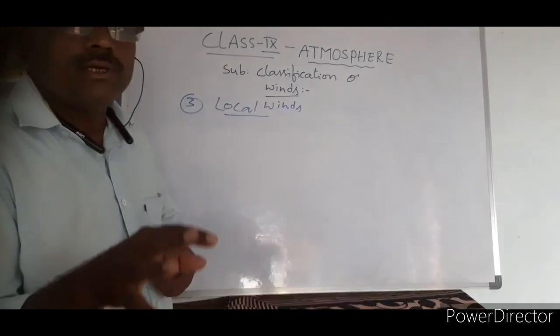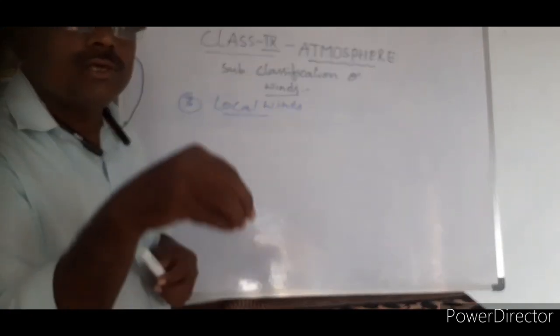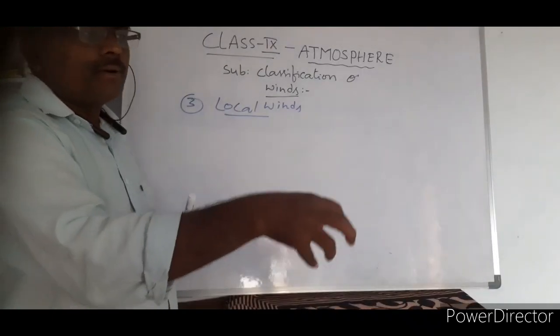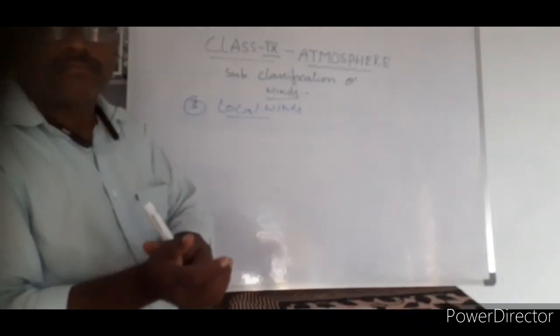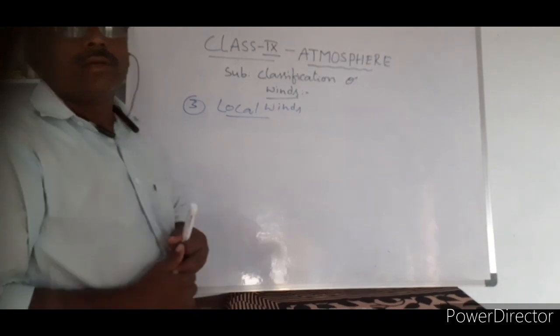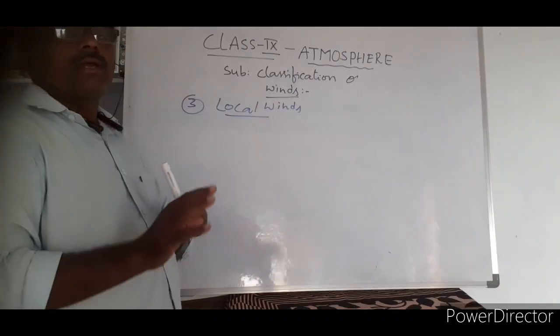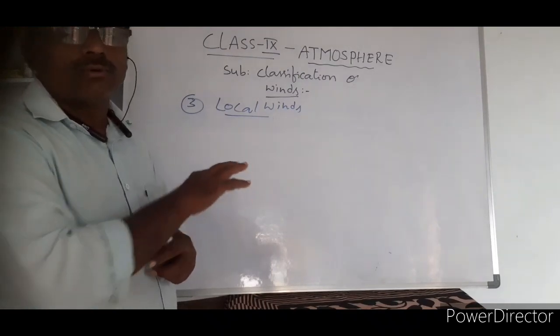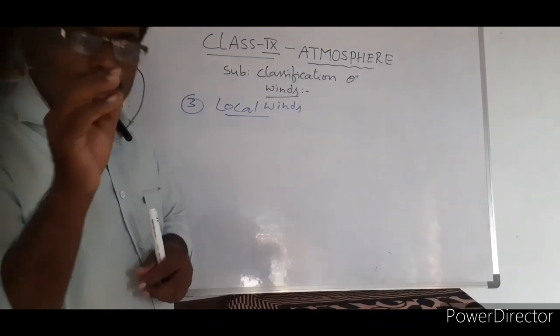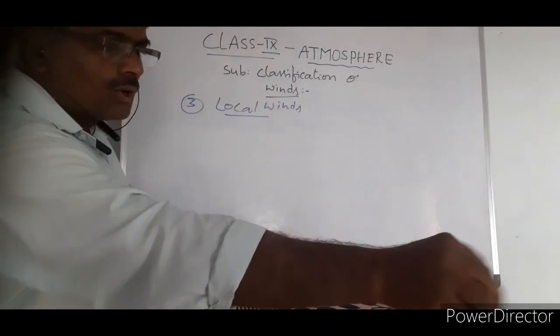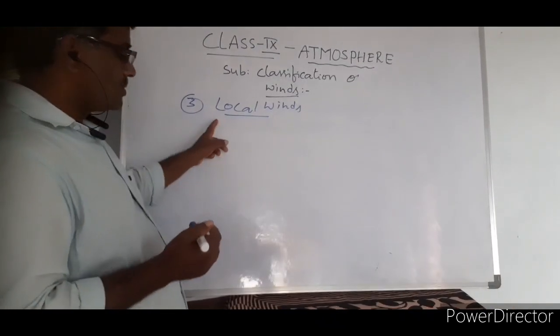This is because of the variation of temperature in the local areas. Do you mean that in a particular area, due to variation in temperature, they blow from here to particularly Andhra Pradesh, from here to Karnataka, from here to there? That's all. But they cannot blow throughout the planet. They cannot go throughout the year. In a particular period, in a particular locality. That's why we call them local winds.